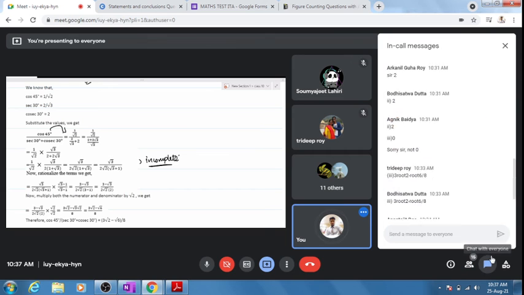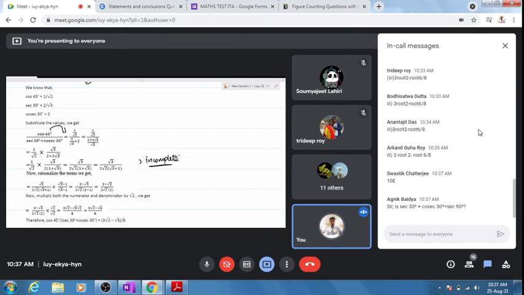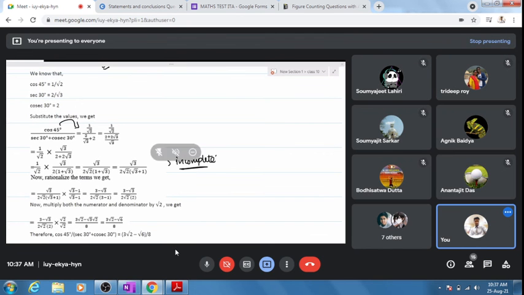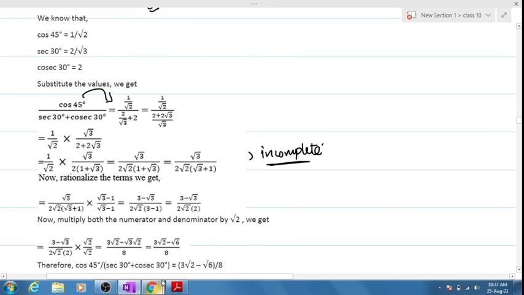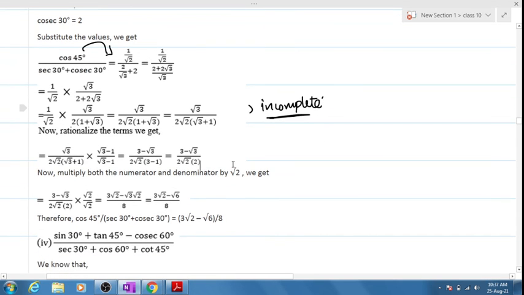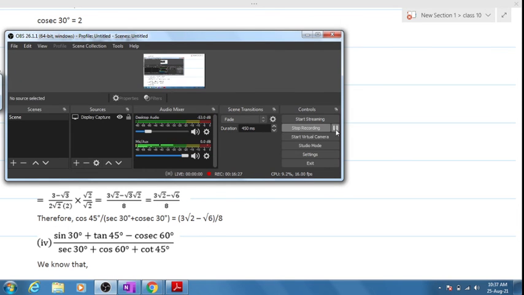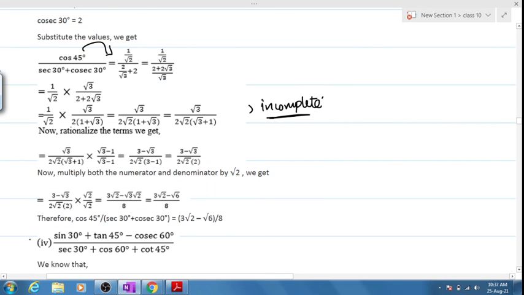I think not everyone was understanding trigonometry. Substitute the values and check, Agnik. Otherwise you'll get uncountable relations. Substitute the values and check. You're smart enough, you know the values. You can easily check whether these are equal or not. Now, people who are done with the third one, just a moment, I'll record. Third one, if you're done, we'll move on to the fourth one. Please try out the fourth one.